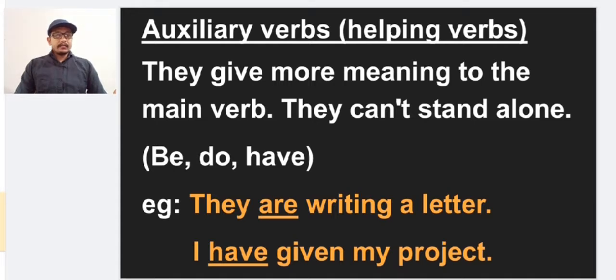For example, they are writing a letter. Here writing is the main verb and are is underlined there. Are is the helping verb here, which helps the main verb to complete the sentence. So they are writing a letter. The role of the helping verb is to help the main verb in the sentence. So are is the helping verb, helping the main verb writing. I have given my project. Have is the helping verb here, and it helps the main verb given. And this is the have form of verb. And the first one, are, is the be form of verb.